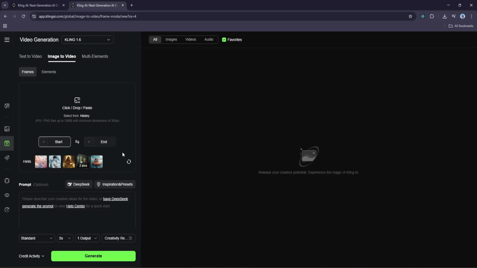You can either drag and drop your visuals directly or select them from your upload history. Below that is the prompt section. It is optional, but if you want to give Kling AI a little extra creative direction, like mood, motion style, or cinematic intent, this is where you can type it in. There are also preset inspiration prompts and DeepSeek integration if you want help crafting one.